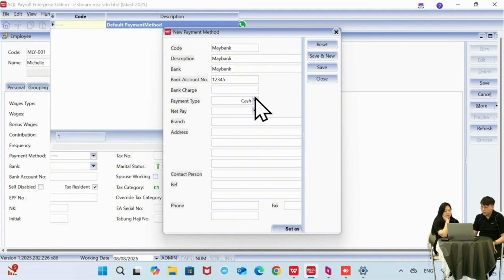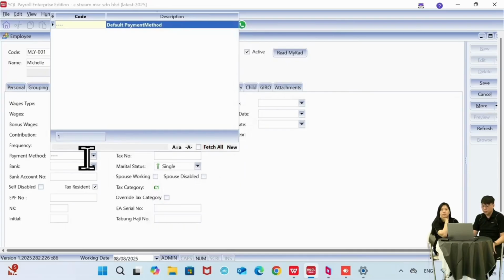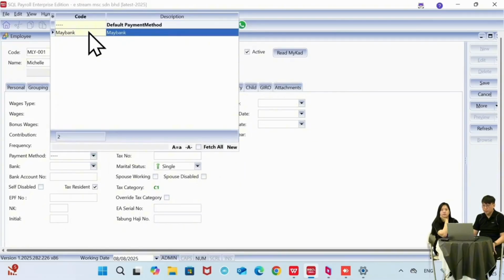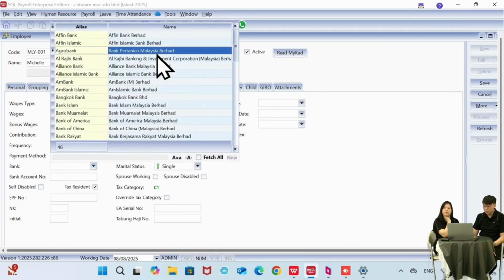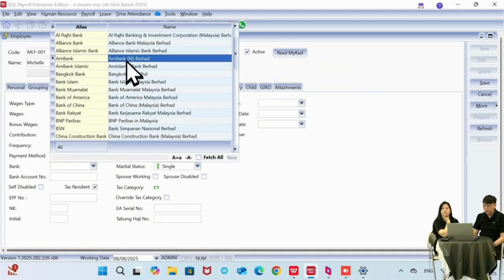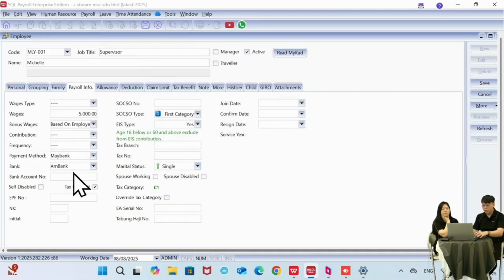Then we must choose the payment type as direct transfer, and then we save it. So we can choose the payment method here. Our company will use Maybank to pay the employee. The bank here will be the receiver bank, which is the bank your employee uses to receive the wages. Let's say it is mBank, we can just choose mBank, followed by the bank account number.